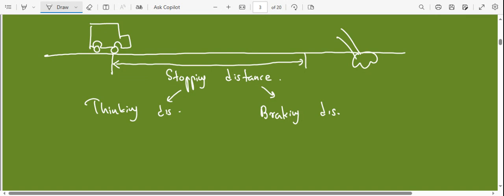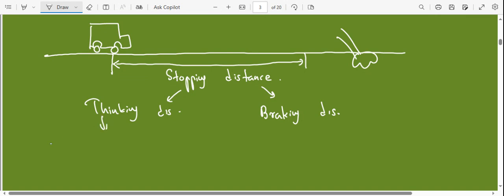That is because of our reaction time. So the driver sees this thing, and it might take maybe half a second or 1 second to process the thought that oh, there's something on the road, so I have to stop the vehicle. During that processing time, the thinking time or the reaction time, the vehicle will be moving a certain distance. That distance is what we call the thinking distance. Is it clear?